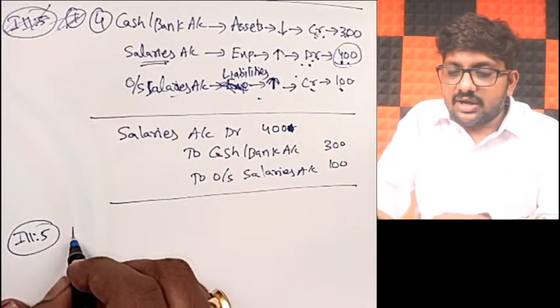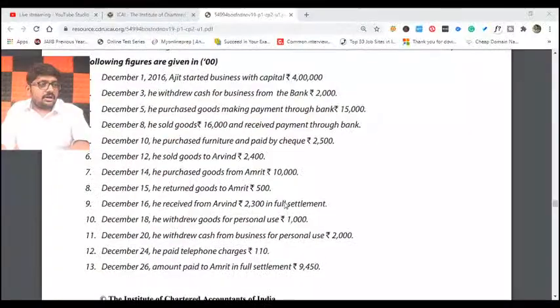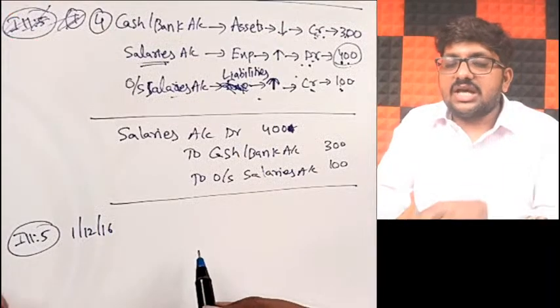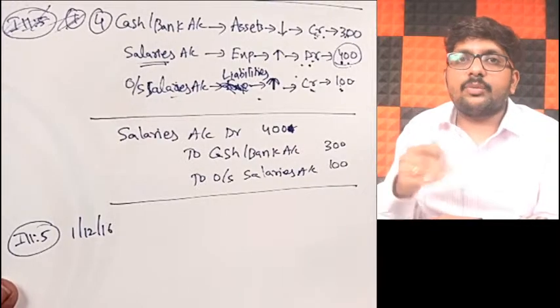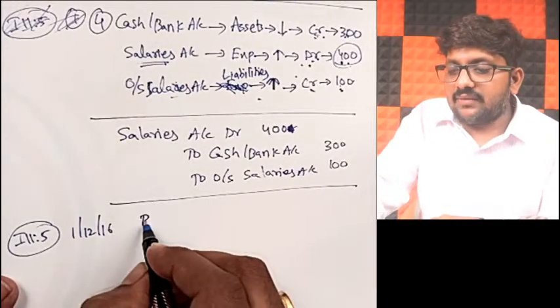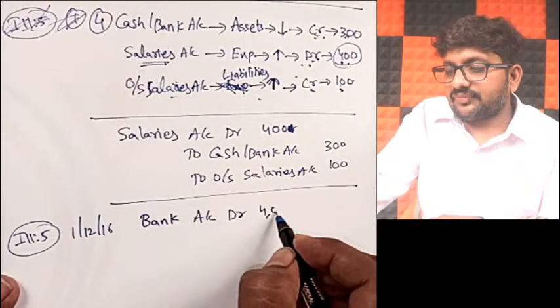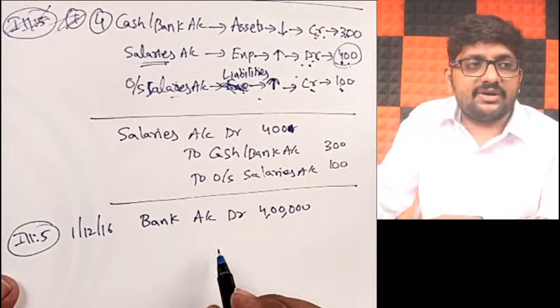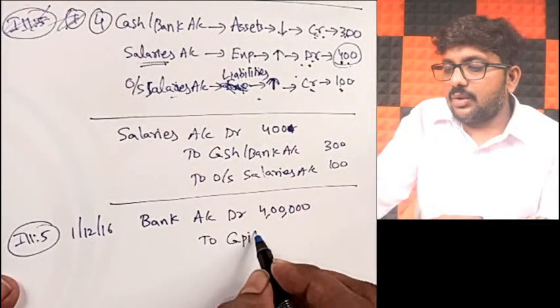So the transaction is on 1st of December 2016, correct? Along with the dates I will write 1st December 2016. He just started a business with the capital of 4 lakh rupees. Because they did not mention in which form he brought it, I'll assume that to be bank. I will say bank account debit 4 lakhs to capital account.